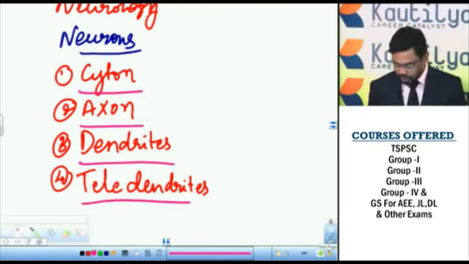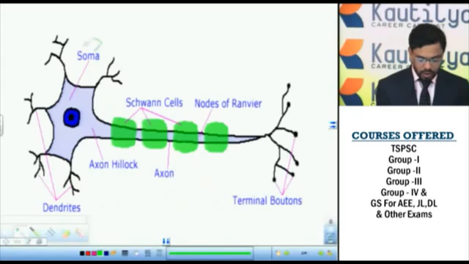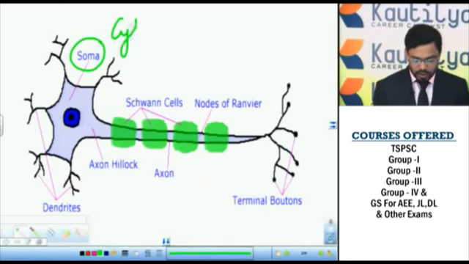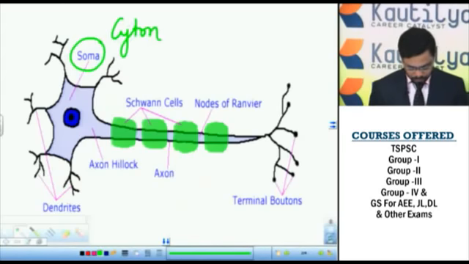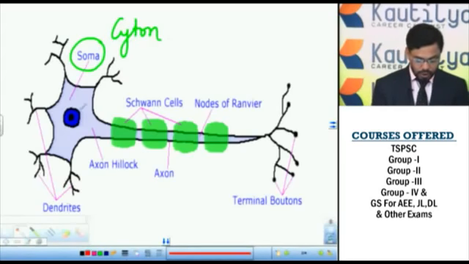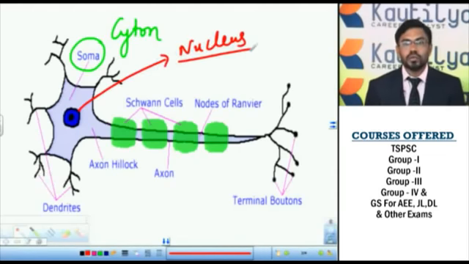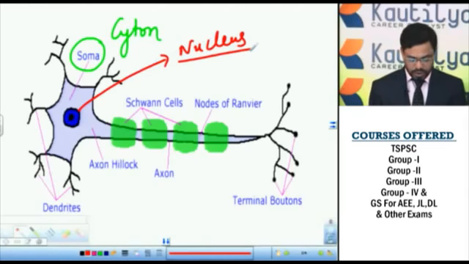If you observe the structure of this neuron, it contains a cell body. This cell body is called the cyton, or it is also called soma. The cell body contains the nucleus. In this nucleus, the stimulus or the nerve impulse will be processed.